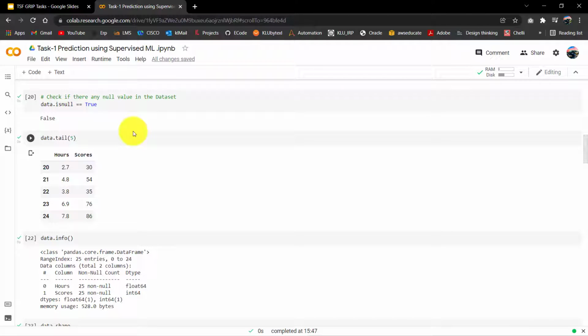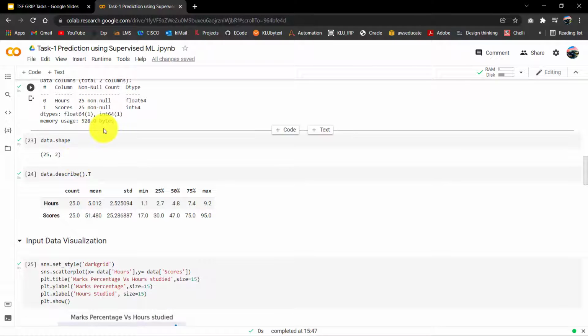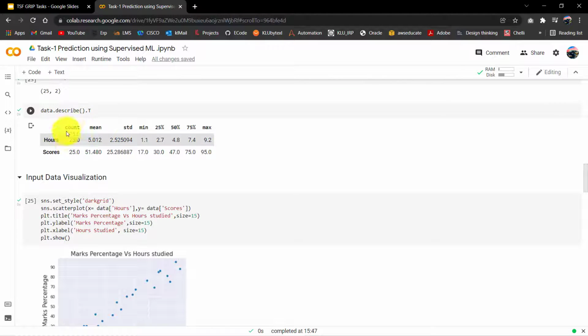Data.tail of 5 means the last 5 data rows in the given dataset are printed. Data.info prints the information of the dataset. Data.shape gives how many rows and how many columns. Number of rows equals 25, number of columns equals 2. Data.describe describes the data, such as mean, standard deviation, minimum, 25%, 50%, and maximum.